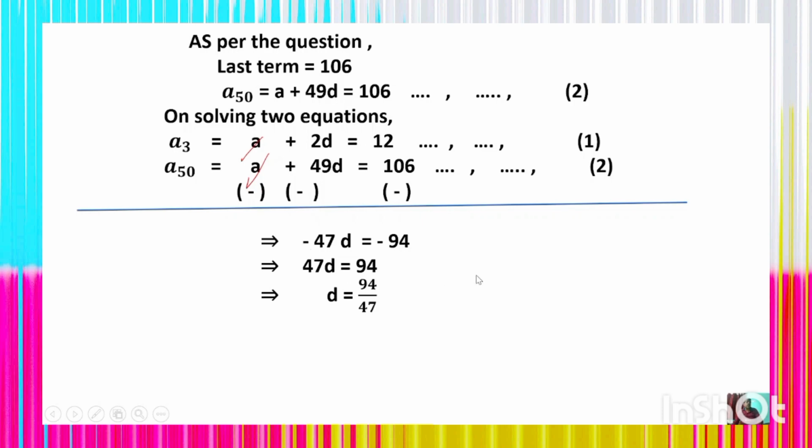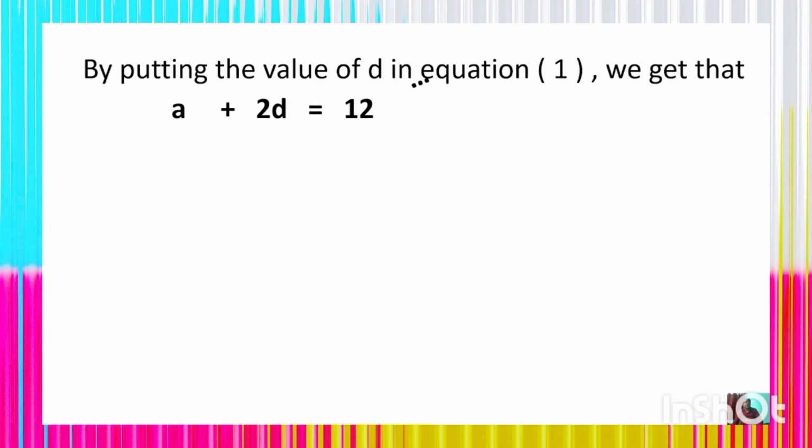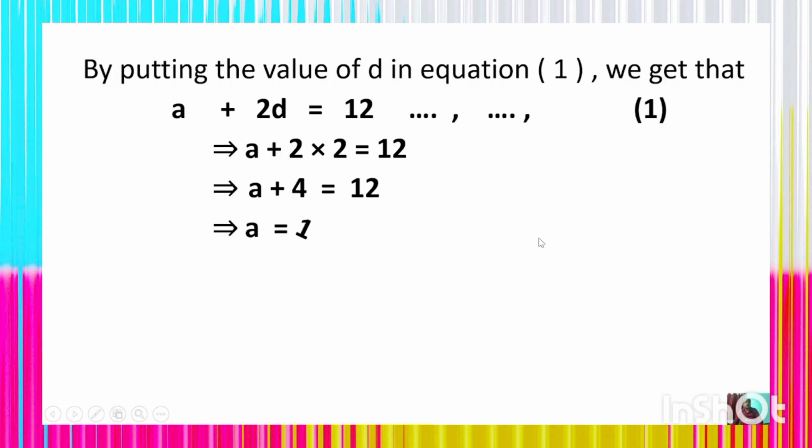Then d is equal to 94 by 47, which is 2. Thus the common difference of the AP is 2. Now you can put the value of d in equation 1, and we shall get a plus 2d is equal to 12, a plus 2 into 2 is equal to 12, a plus 4 is equal to 12. Thus a is equal to 12 minus 4, which is 8. Thus the first term of the AP is 8.